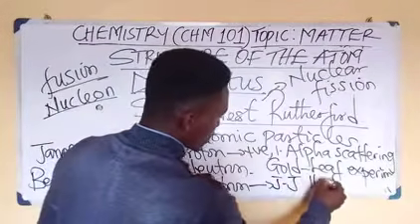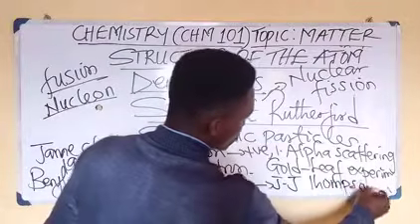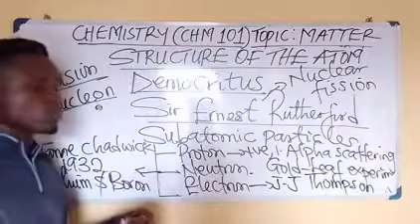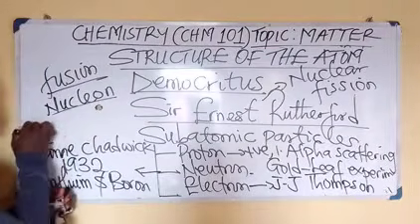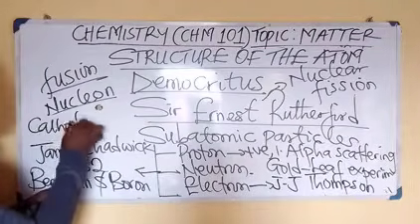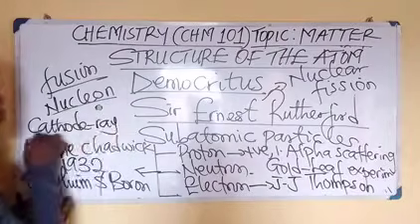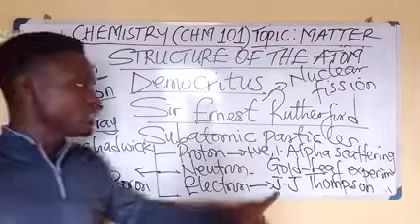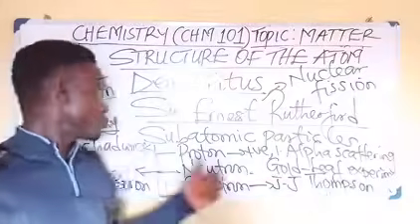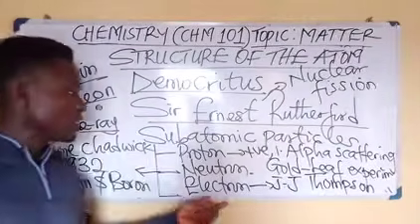And the electron was discovered by J.J. Thomson. Alright, J.J. Thomson was a scientist that discovered the electron by carrying out an experiment called the cathode ray experiment. So the cathode ray experiment was conducted by J.J. Thomson, and it was from this experiment he discovered the electron.